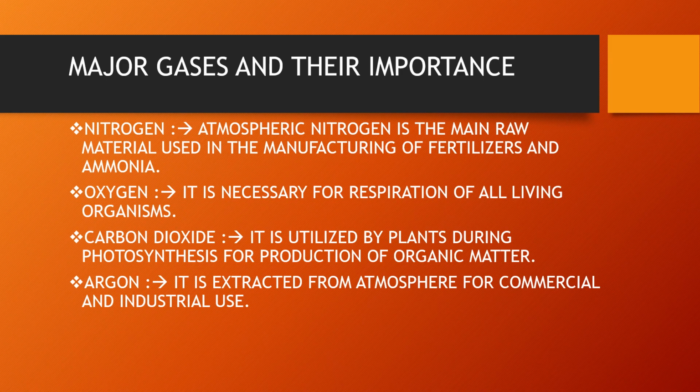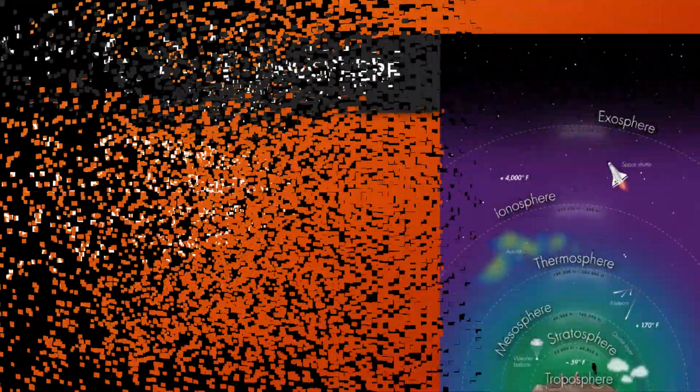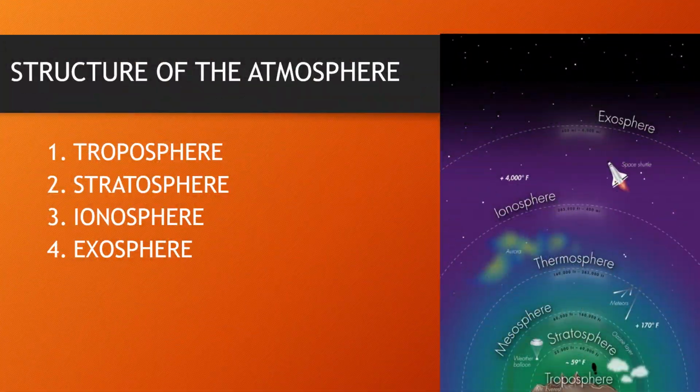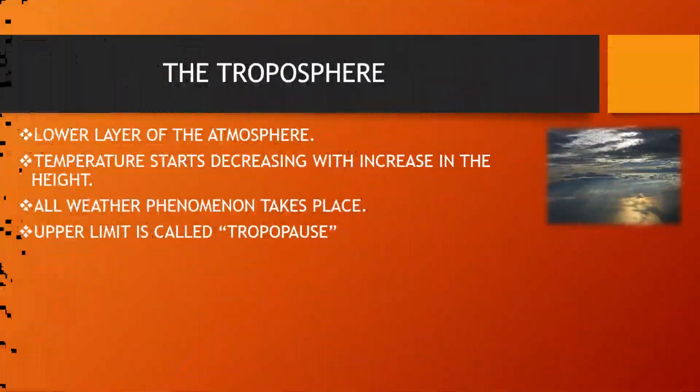Now let's talk about the structure of the atmosphere. On the basis of change in temperature with increase in height, the atmosphere can be divided into four main layers. First of all, we talk about the troposphere. You see in the slide also, it is the lower layer of the atmosphere where temperature starts decreasing with increase in height. All weather phenomena take place here.